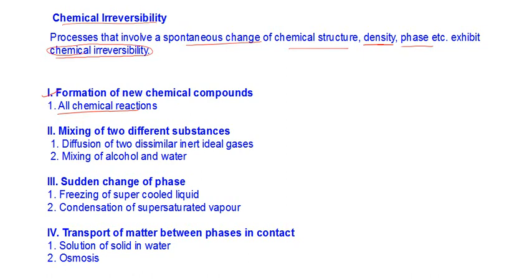Maybe the reaction is reversible, but we can always see that there will be some change left. The reaction may come back to produce the reactants, but maybe some amount of heat is liberated. There will always be some difference in the physical properties. Now, mixing of two different substances, diffusion of two dissimilar inert gases, mixing of alcohol and water. These are some specific examples.